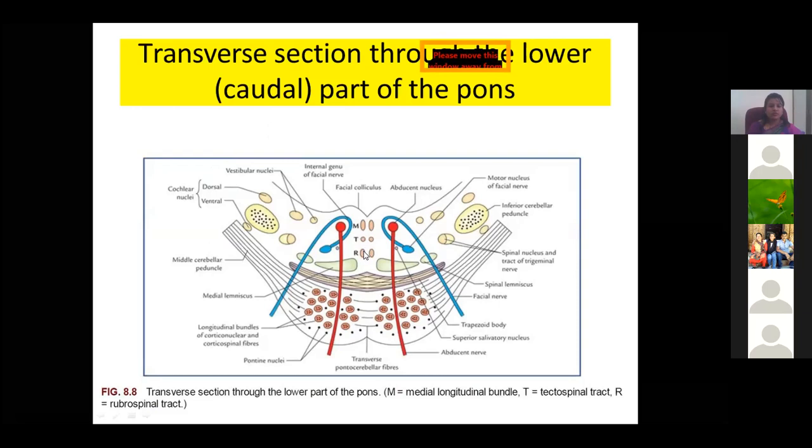As I told you, the rubrospinal tract is nothing but coming from the red nucleus to the spinal cord. Again, you find the facial colliculus and the abducens nerve nucleus. Along with that, an important one is the trigeminal nerve nucleus you find here, and the medial lemniscus, spinal nucleus of the trigeminal nerve. Again, pontine nuclei, the crossover, and the trapezoid body.